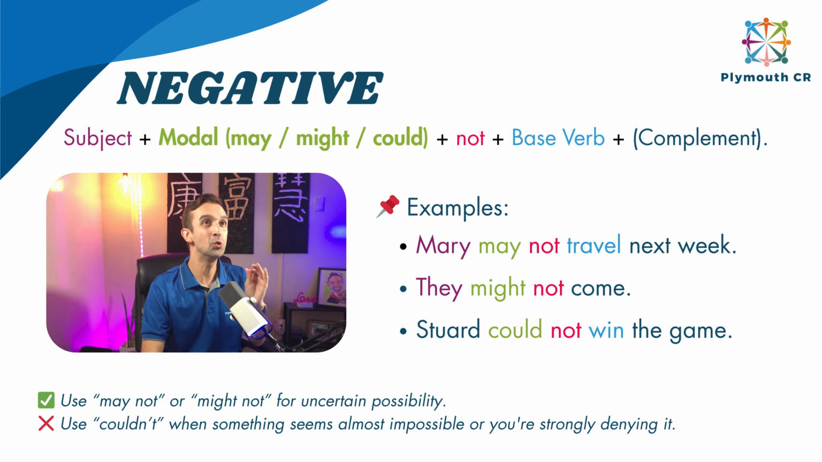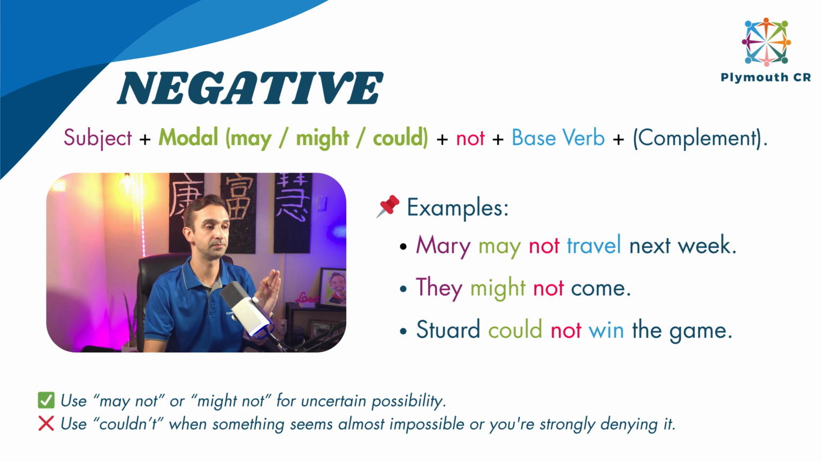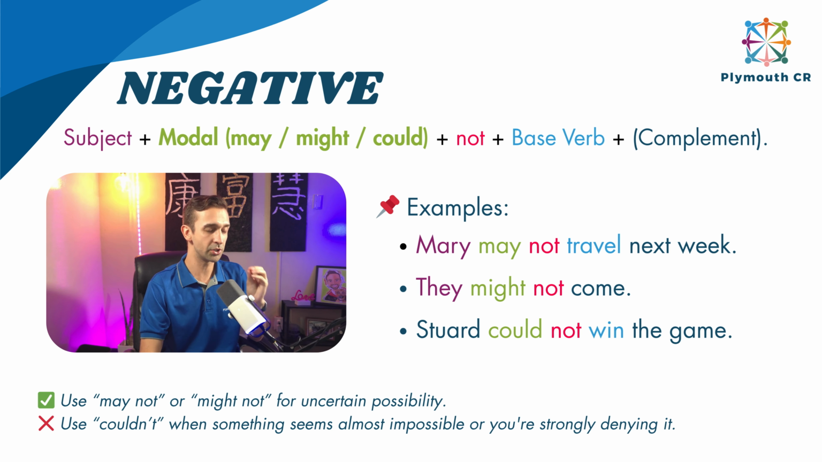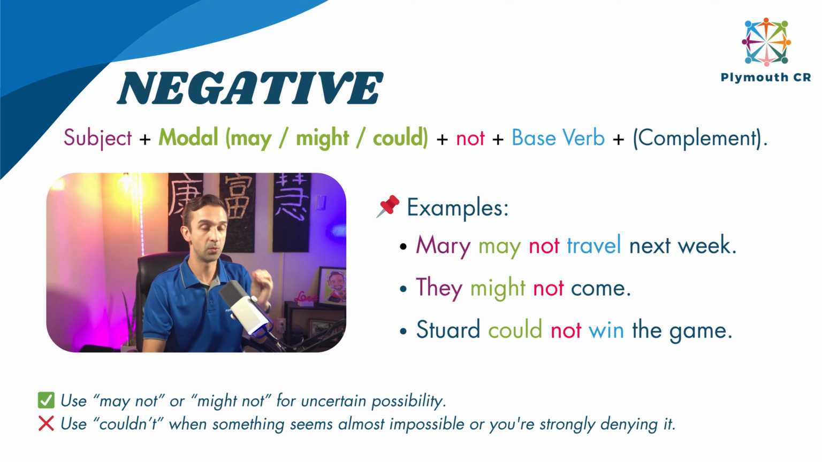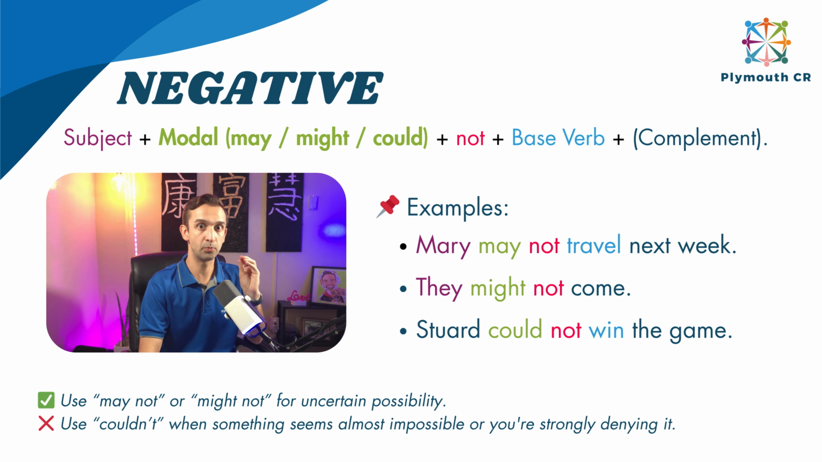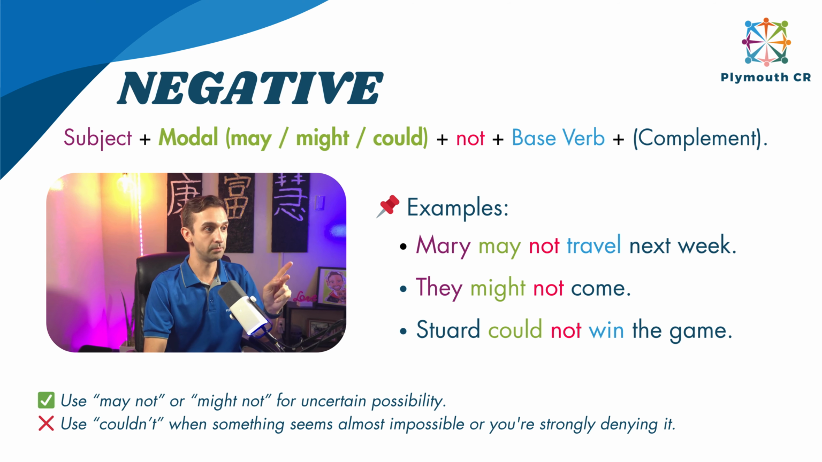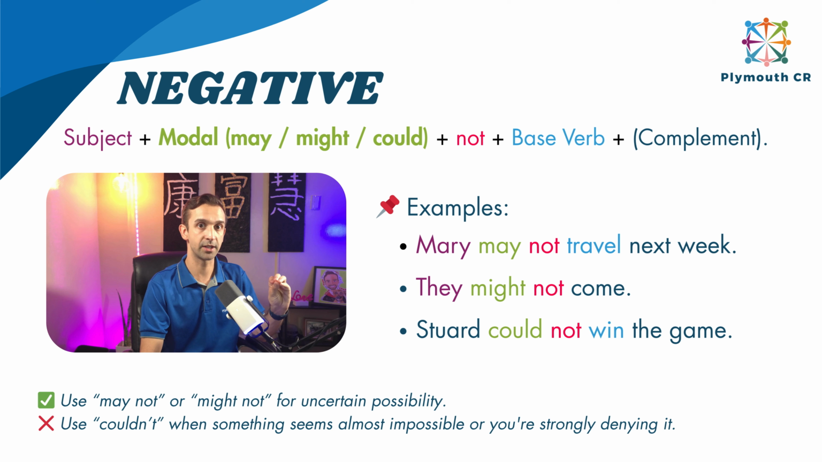It's more like "no es posible." All right. If I say "Stuart couldn't win the game," "no es posible que Stuart gane el juego." So when we use it in negative, then "couldn't" becomes almost impossible, or you're strongly denying whatever it is that you're stating. Okay, so pay attention to that one. May and might for uncertain possibility, couldn't, something that is almost impossible, or you're strongly denying that, right?